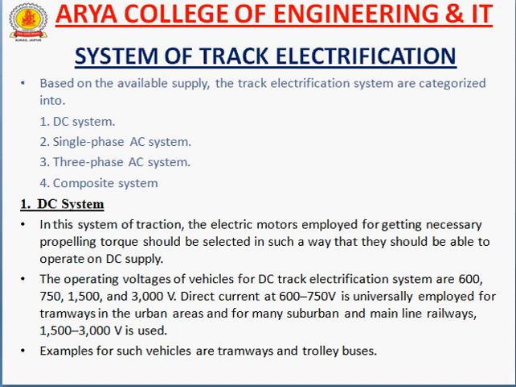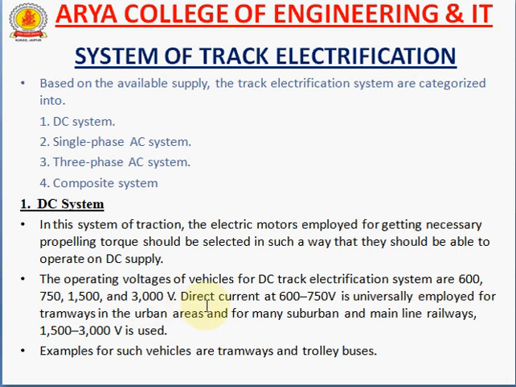In this system of traction, the electrical motor employed for getting the necessary propelling torque should be selected in such a way that it is able to operate on DC supply. So the role of this DC supply is propelling torque; the requirement of the electric motor must be that it operates on DC supply. The range of voltages generally used in DC track electrification is 600 volt, 750 volt, 1500 volt and 3000 volt.